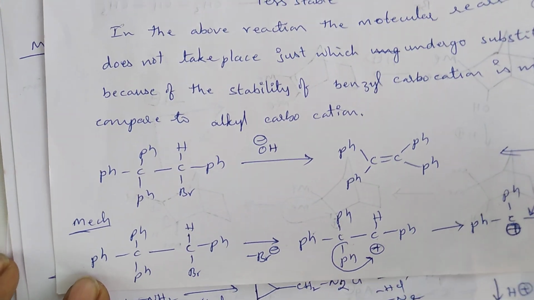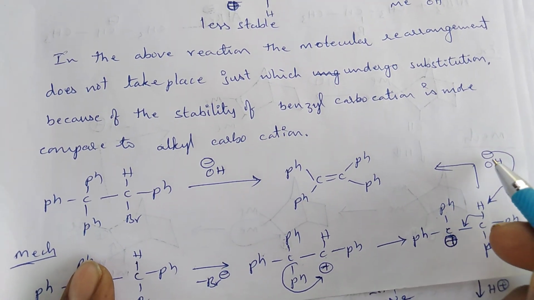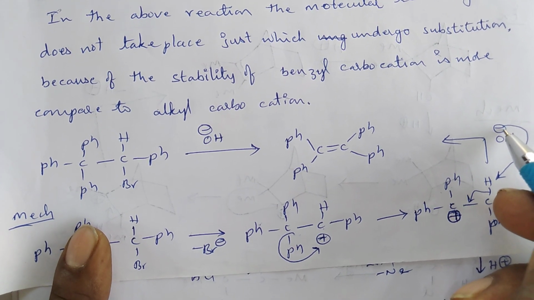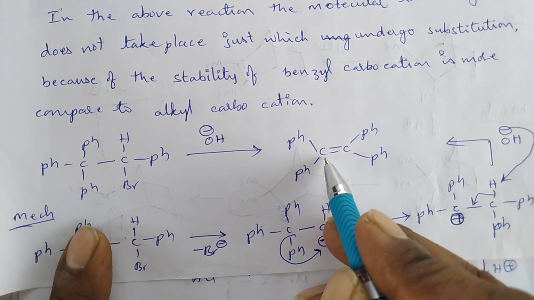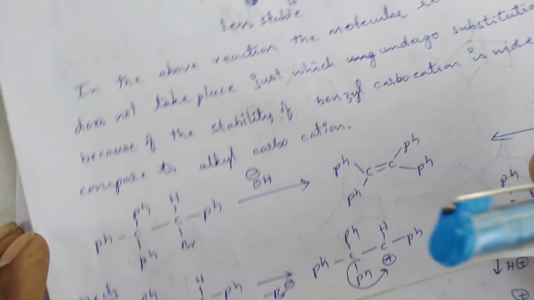So finally, by the loss of H plus ion from this carbon center with the help of a base, the resulting product is an olefin. Okay.